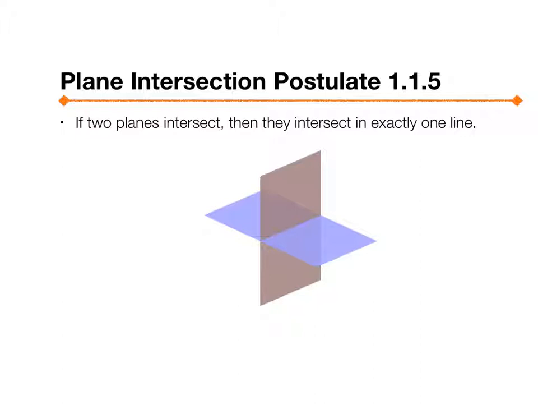Plane intersection postulate. If 2 planes intersect, they intersect in exactly 1 line. Okay? If you have the front wall, this wall right here, this is the brown plane, and the floor is the purple one. They intersect in exactly 1 line, which is this intersection, the molding right here. So in this picture, these two planes intersect in exactly one line right here. They will never intersect in another place besides that one line.